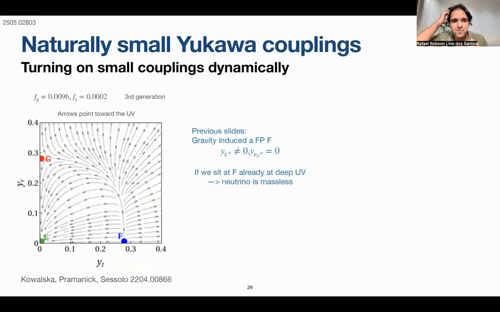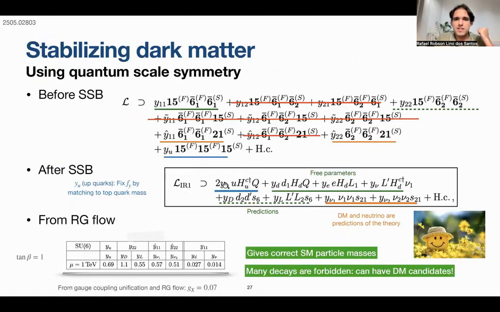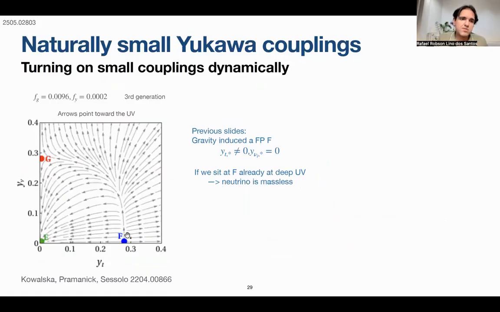Actually, it's very interesting work that Kamila Kowalska, Enrico Sessolo, and Pramanick were working on some years ago. The idea is that you'll be able to turn on very small couplings dynamically without fine tuning. If you think about the previous fixed point that we were analyzing before, this should be equivalent to this fixed point F. It is zero for the neutrino, but not zero for the top. If you already sit at this fixed point in the deep UV, then this Yukawa coupling for the neutrino is zero, and it will be zero all along the flow when gravity is turned off from the Planck scale to the electroweak symmetry breaking, and the neutrino is massless.